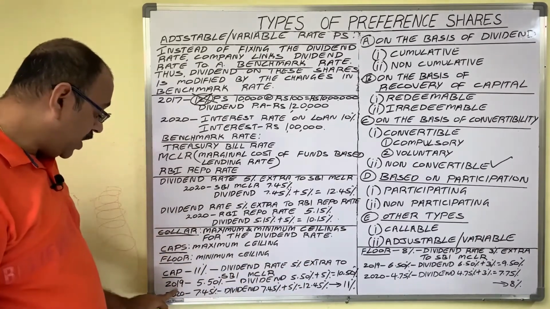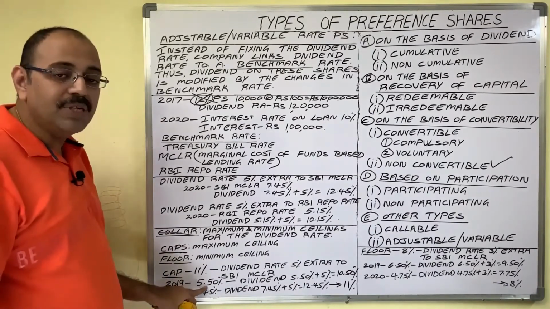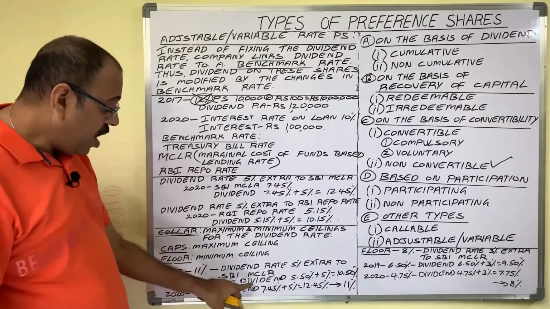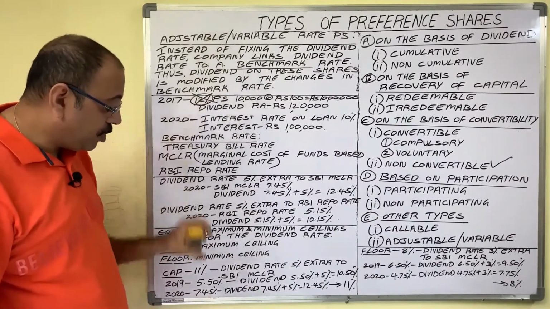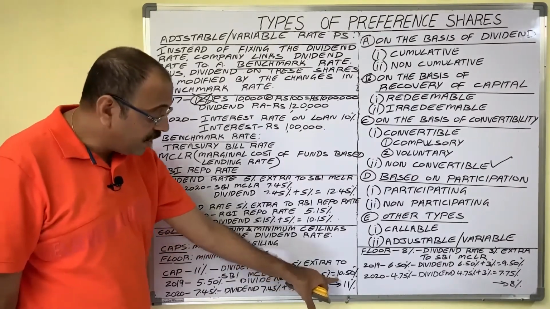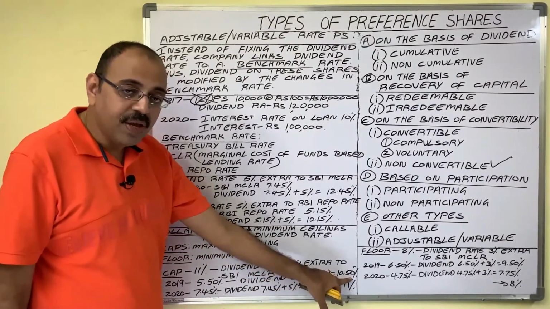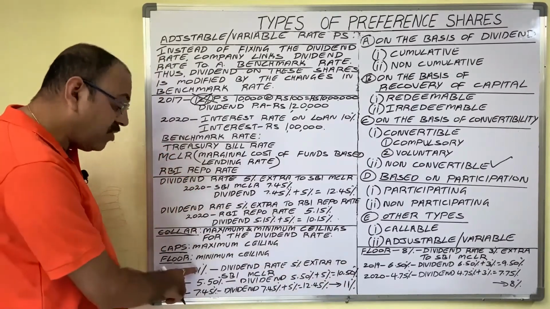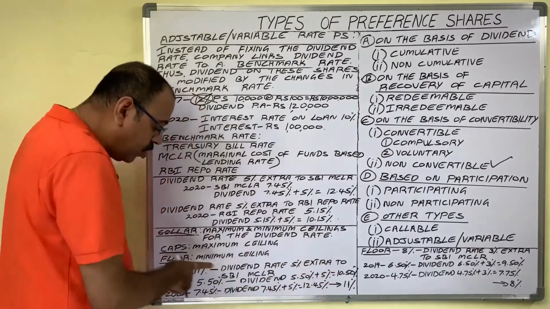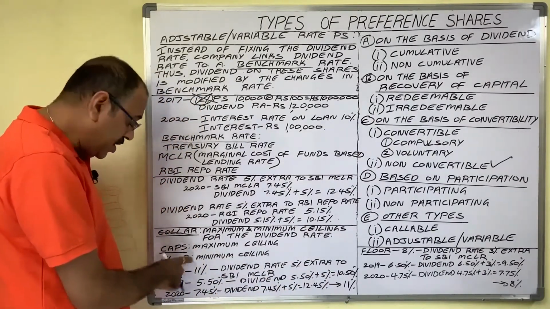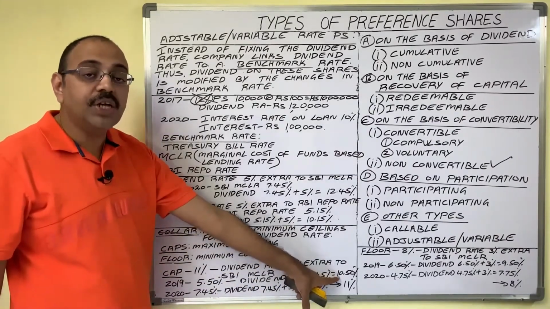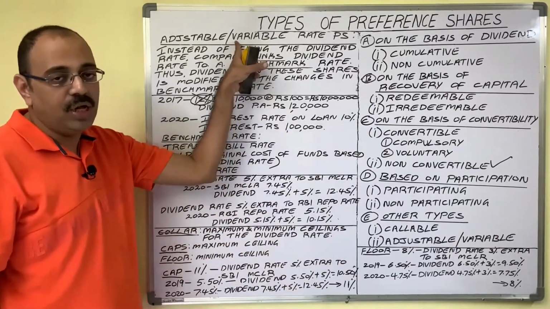In 2019, assume SBI MCLR is 5.5%. Then how much dividend does the company pay? 5.5 plus 5%, that is 10.5. Now the maximum limit is 11. So 10.5% dividend is below this rate. Then in 2019, the company pays 10.5% of dividend to the shareholders.